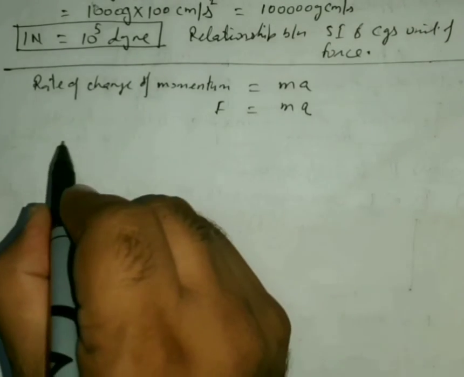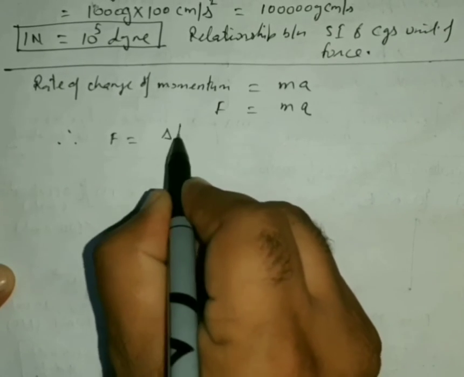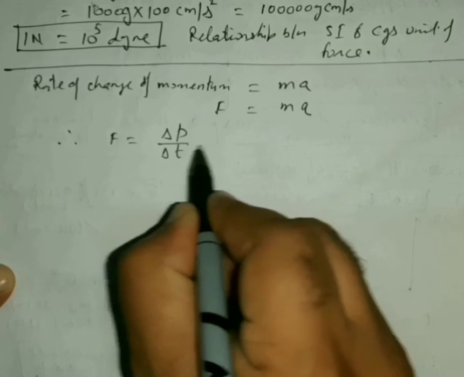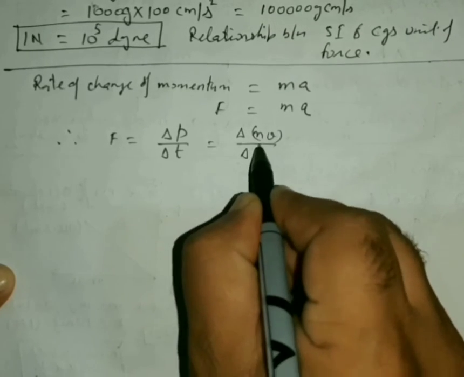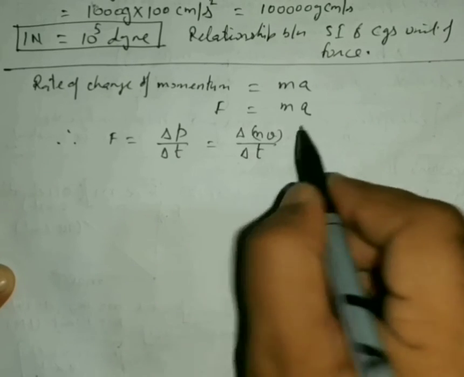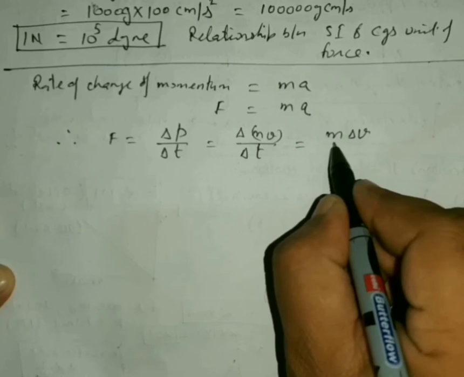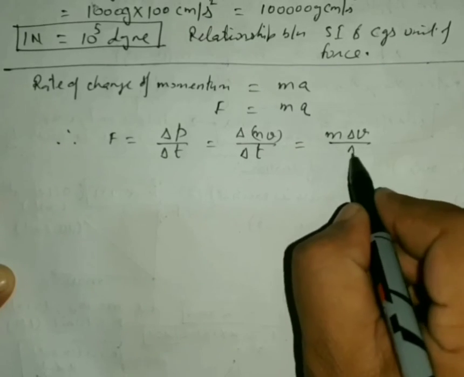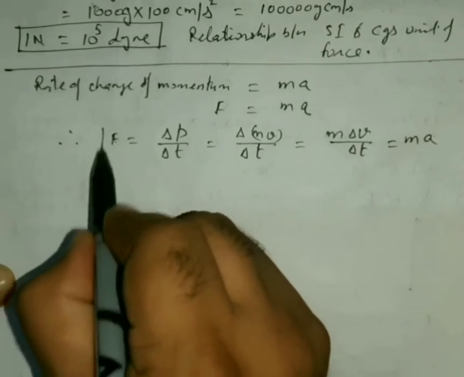Combining these two, the force is equal to the change in momentum, that is delta P over delta T, or delta mv over delta T. For constant mass, this is equal to m multiplied by delta V over delta T, which is mass multiplied by acceleration. So these are all the relationships.